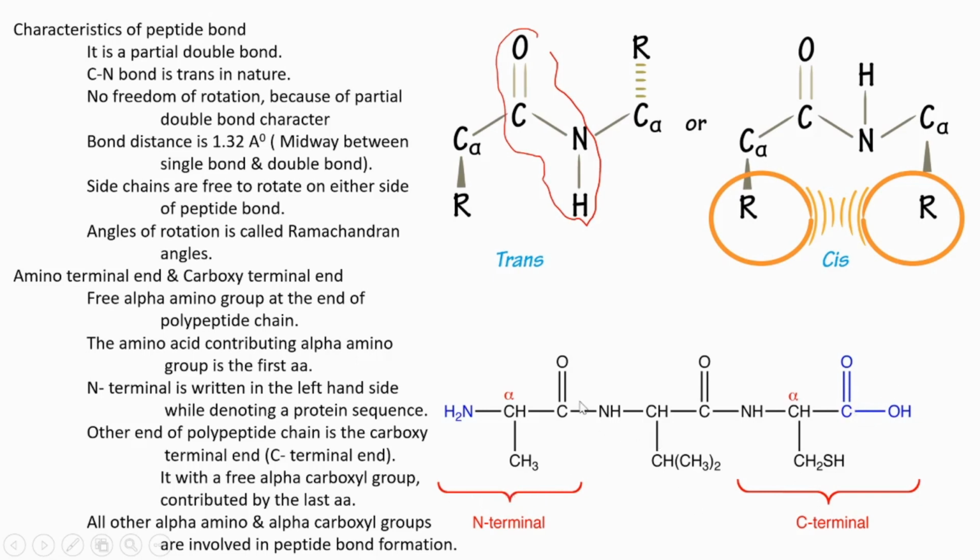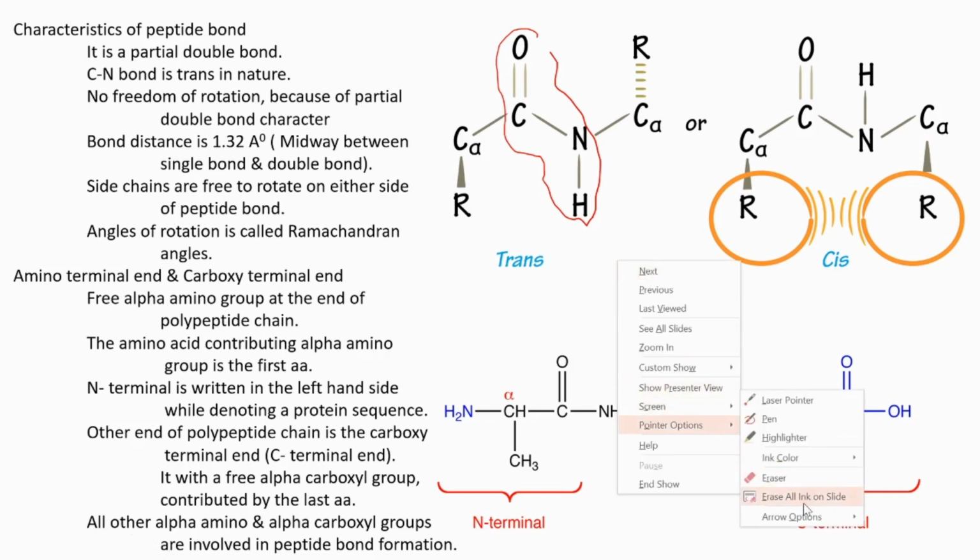All the other amino acids between the N terminal and C terminal are involved in peptide bond formation, because they are bonded to each other. Then only a continuous polypeptide chain is possible to form. Next slide.